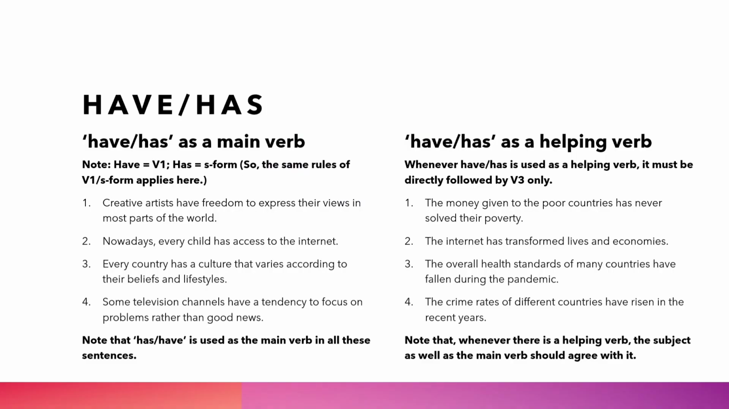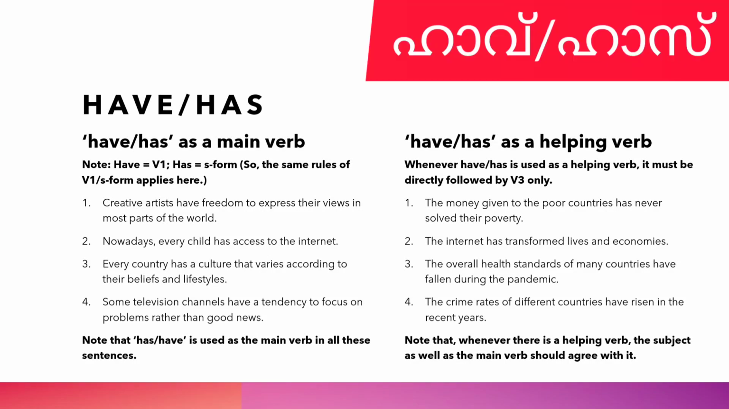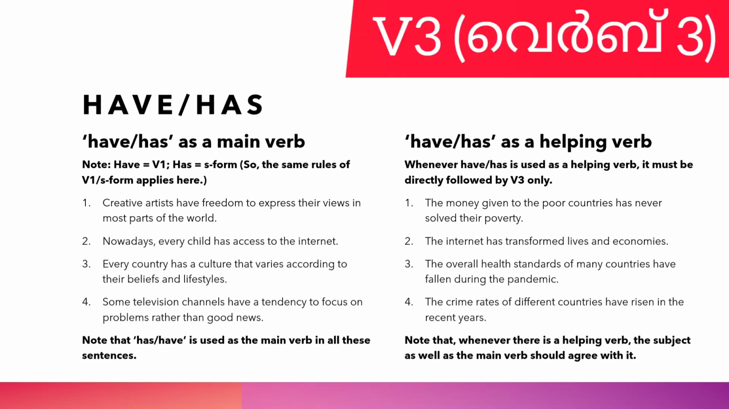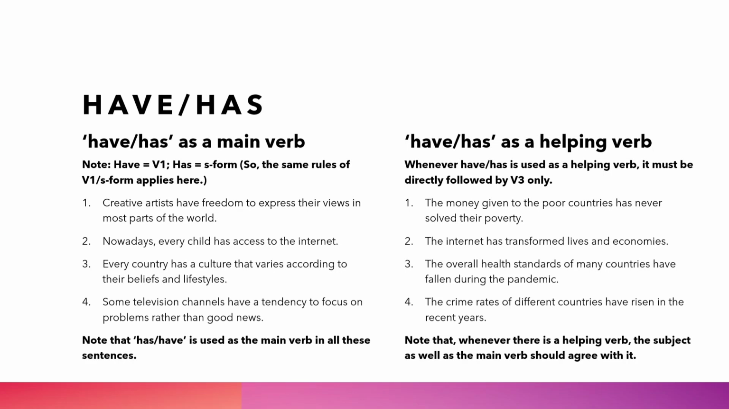Here we are discussing two helping verbs, namely have or has. This have or has is followed by V3, not by V1, not by any other main verb. So you have to use V3 after have or has. You've got some examples here. You can see here: creative artists have freedom to express their views in most parts of the world.